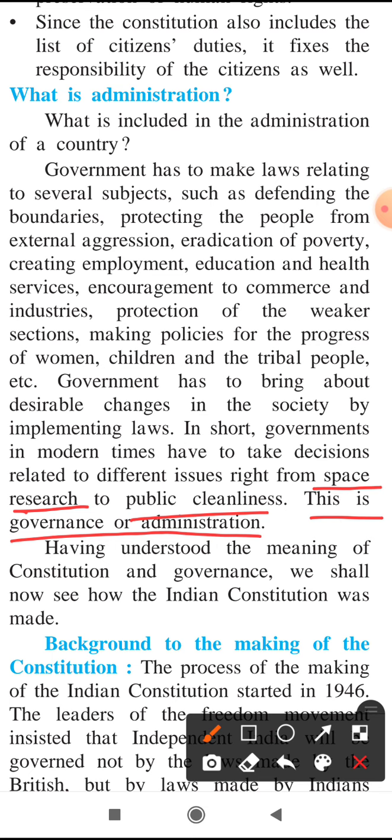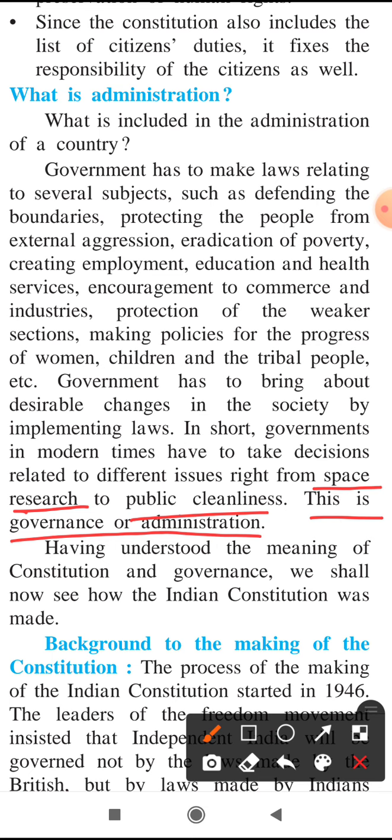Now we have seen what administration is. So students, in simple language I am telling you what administration is. Once the laws are made by government for the progress of people, for their development, for their establishment and settlement, it is the responsibility of the government that laws should be implemented well.